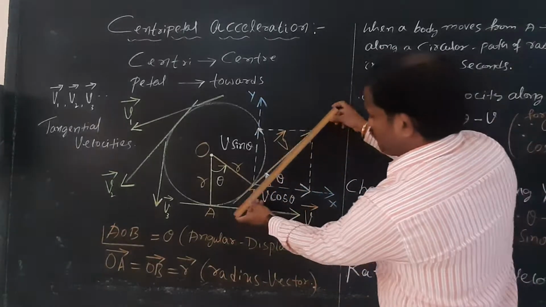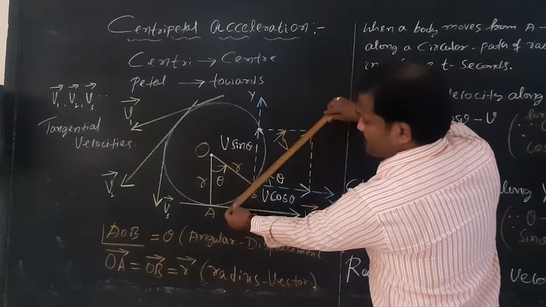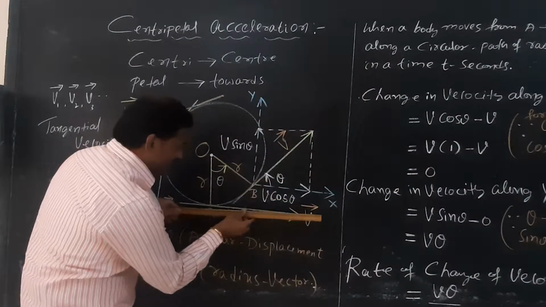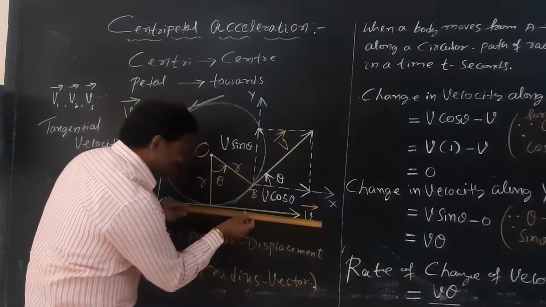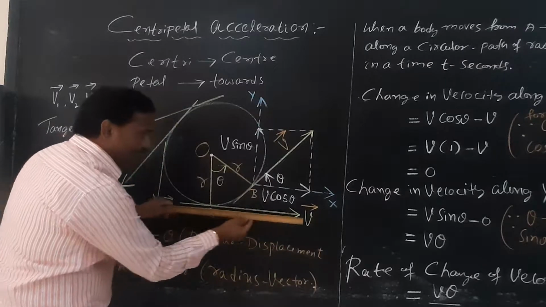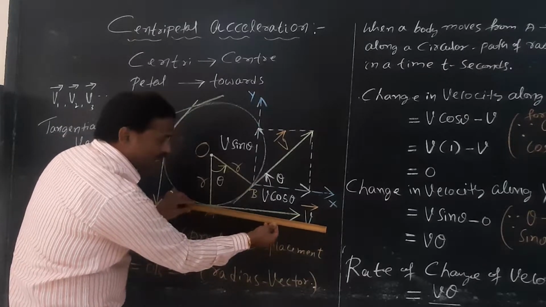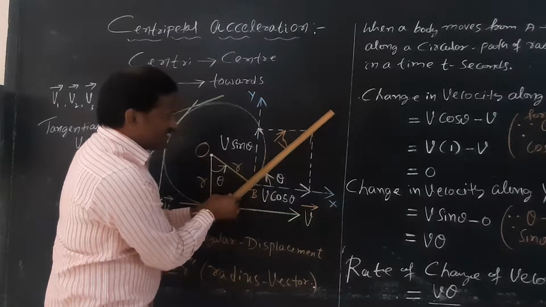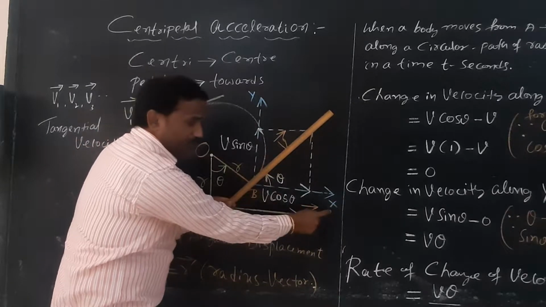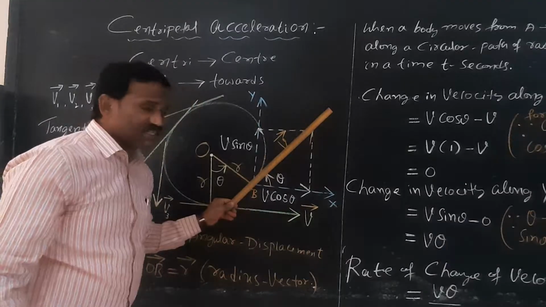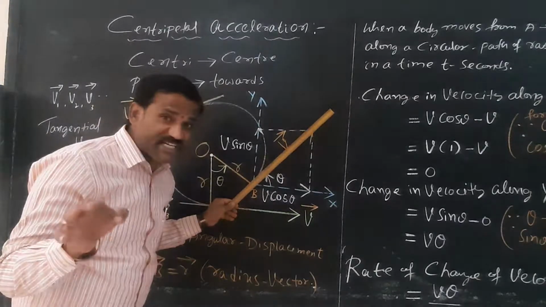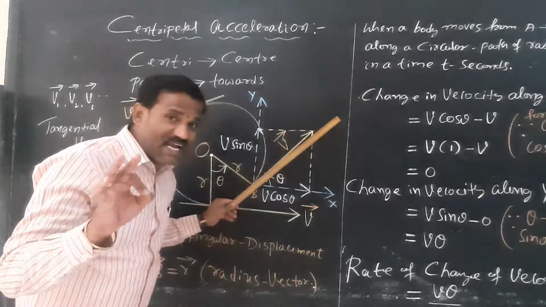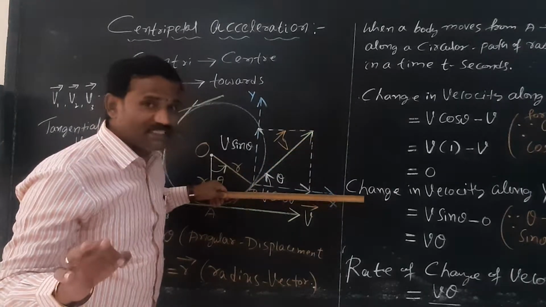At point A, there is only a tangential velocity, only along the x-axis, parallel to the x-axis. But at point B, the velocity is at an angle of theta with respect to the x-axis.